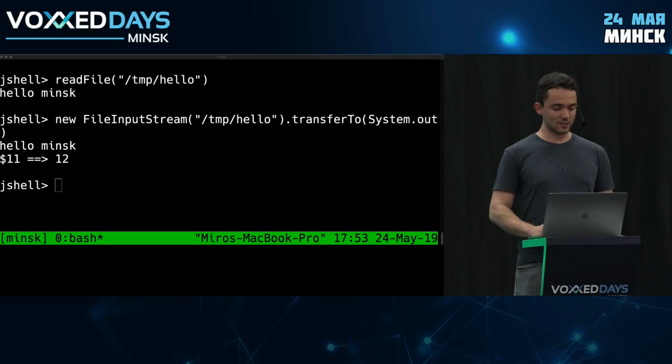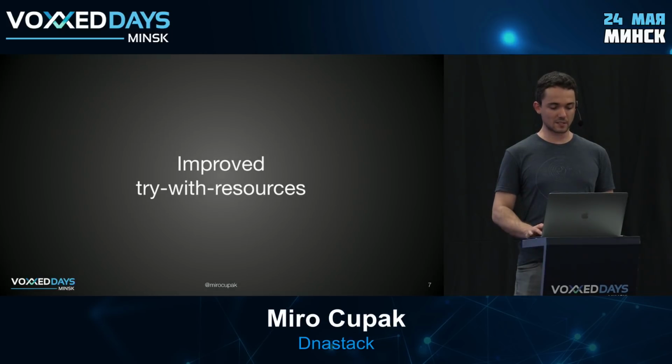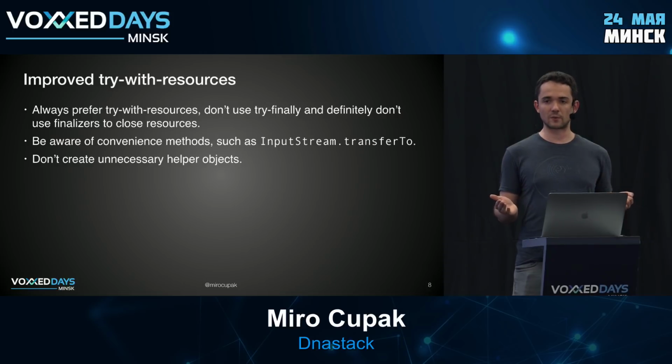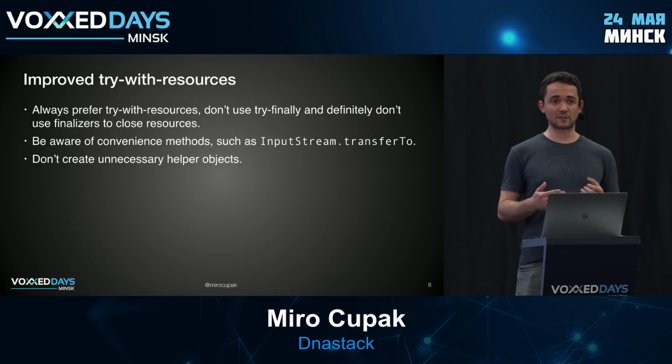So let's recap some best practices around this. Basically, always prefer the try with resources construct, right? Don't use try finally anymore, and certainly don't use finalizers to do these things. Be aware of convenience methods in other APIs that deal with I/O that can simplify your things, such as the InputStream transferTo method. And don't create unnecessary helper objects. So remember, you can now use final and effectively final variables directly in your try construct, so no need to create all these extra objects that we used to do.